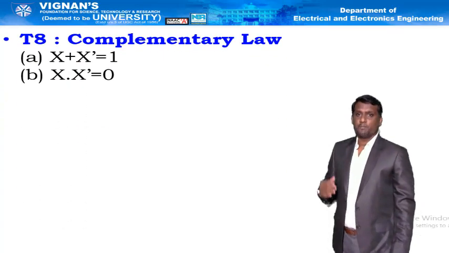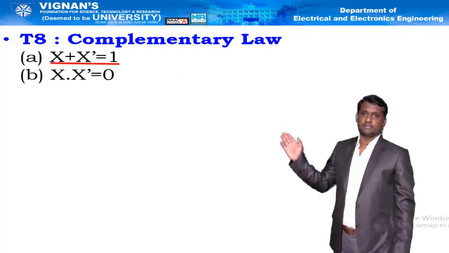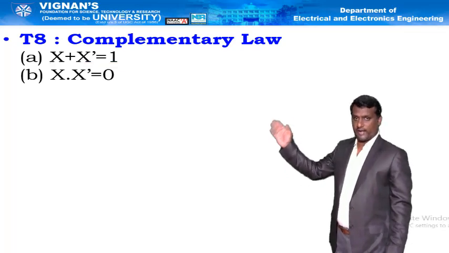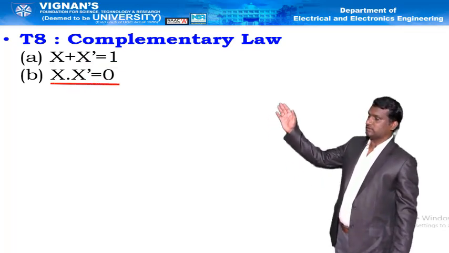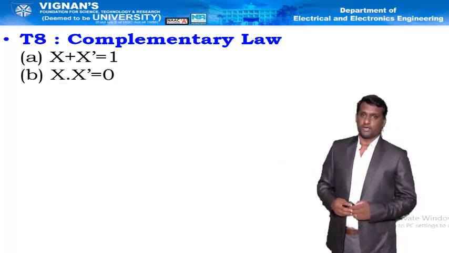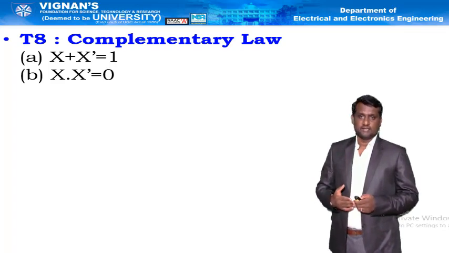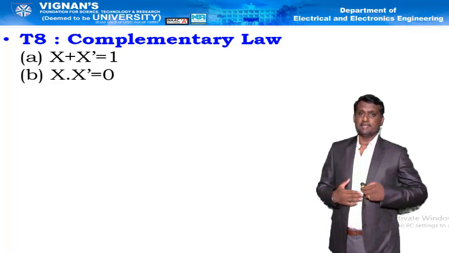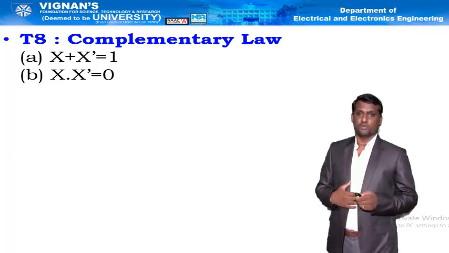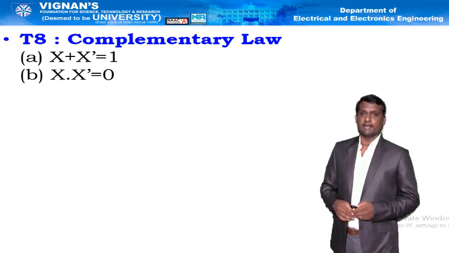Next one is complementary law. That is x plus x bar is equal to 1. X into x bar is equal to 0. Where x is the binary variable, if you observe, by substituting any binary value in that expression, that is, if x equal to 1, its complement is 0, thereby 1 plus 0 is equal to 1. Similarly, 1 into 0 is equal to 0. That's why it is complementary law.